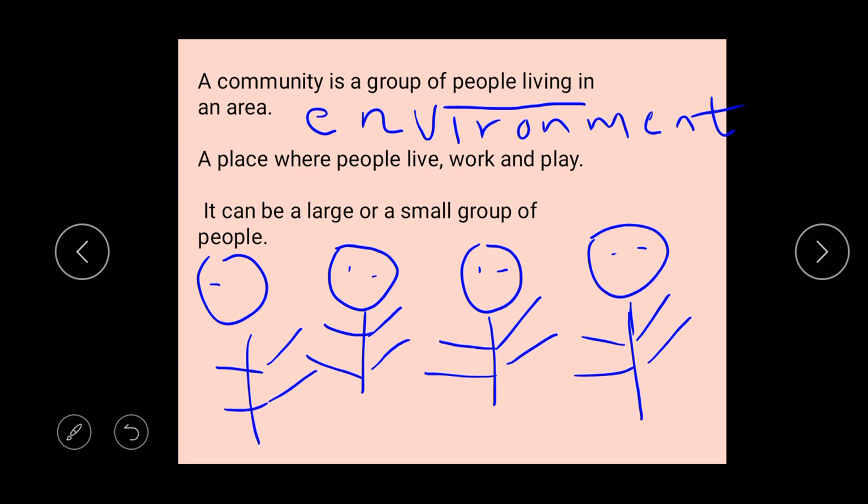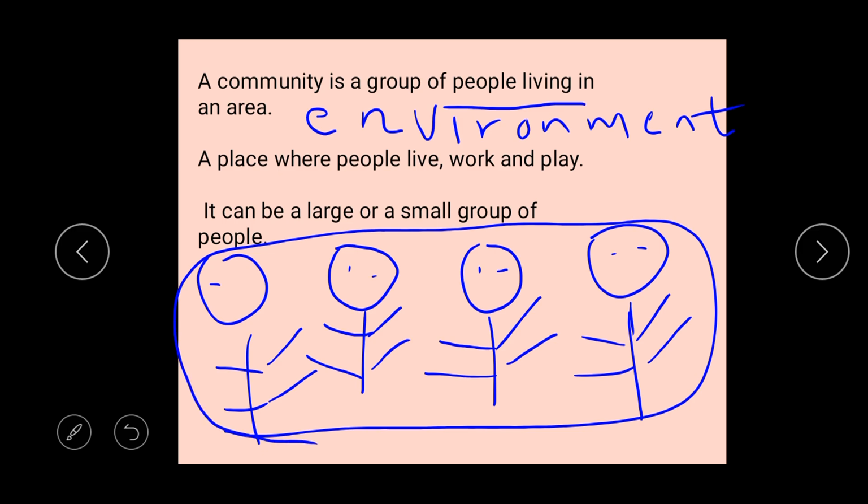And also, a community can be large or can be a small group of people. Can you see that I just have four people right here? Yes. This is a small group of people. But when you want to have a large group of people, you can have 1 million people, 10 million people, 600 million people, 300 billion people. That is a large group of people. So you can have a large group of people or a small group of people.